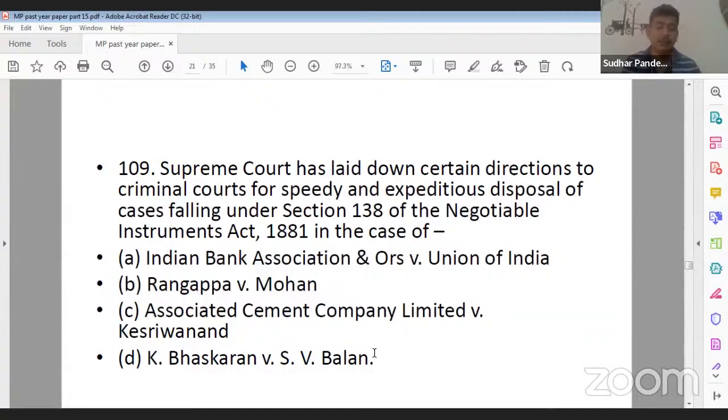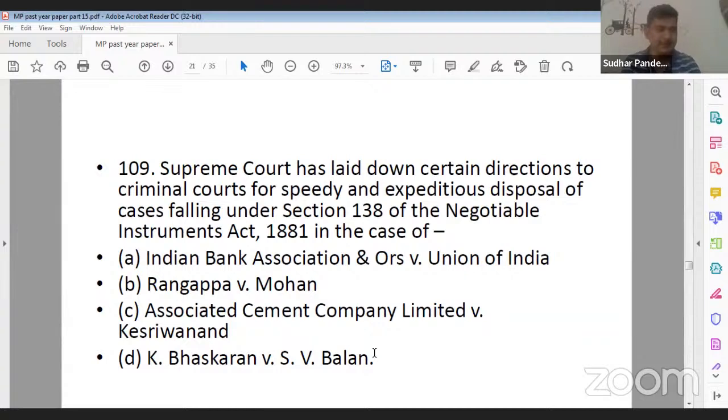Question number 109. Supreme Court has laid down certain directions to criminal courts for speedy and expeditious disposal of cases falling under section 138, that is dishonor of check, under Negotiable Instruments Act 1881, in the famous case of: option A, Indian Bank Association and others versus Union of India. Option B, Rangappa versus Mohan. Option C, Associated Cement Company Limited versus Kesarivanand. Option D, K. Bhaskaran versus S.B. Balan. What should be the correct answer?